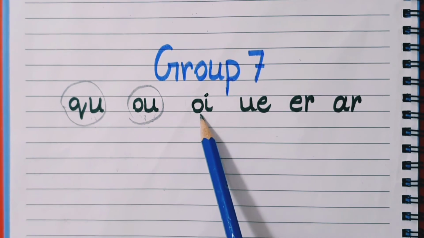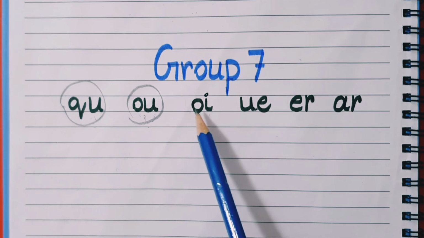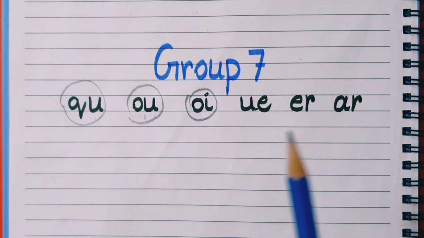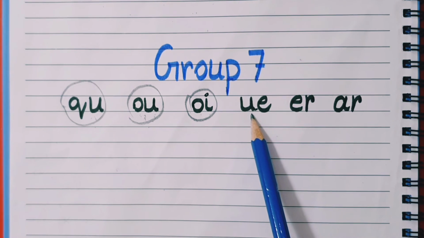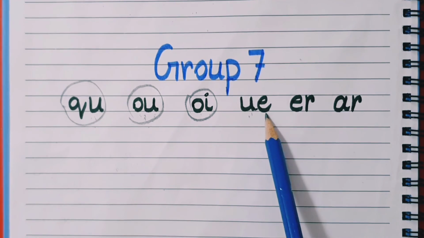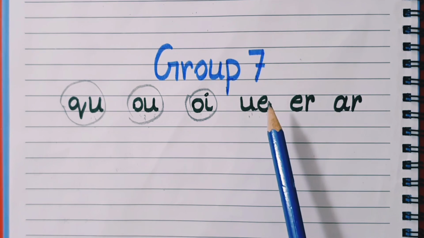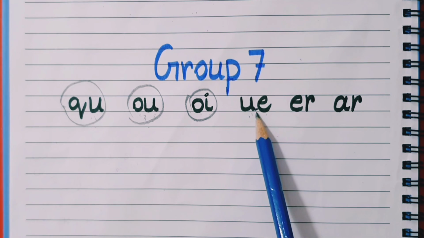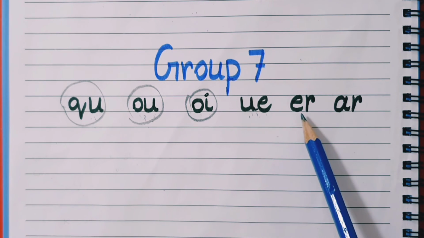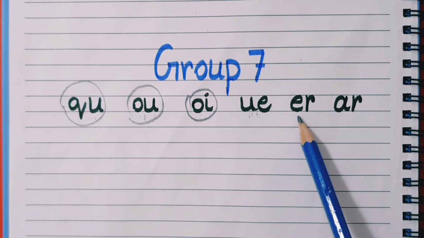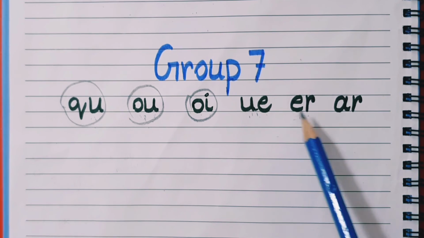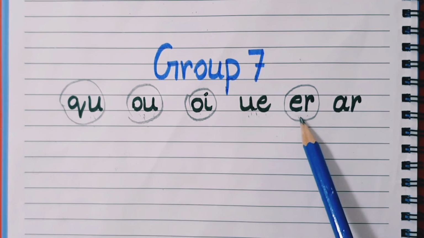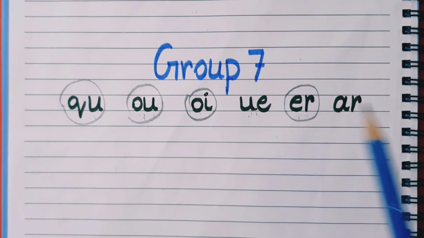When the letter O and I join together, it makes sound oi, oi, oil. When the letter U and E join together, it makes sound U, U, Q. When the letter E and R join together, it makes sound R, like mixture.